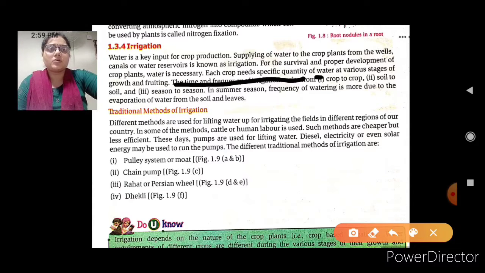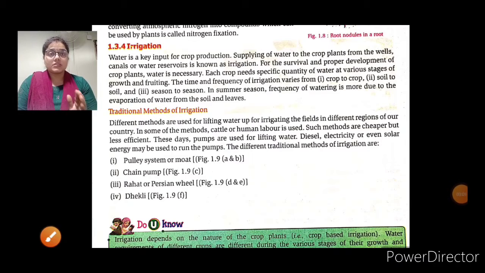They vary from crop to crop, soil to soil, and season to season. So all these three are the factors for the irrigation of the crop. It depends on these three variations.